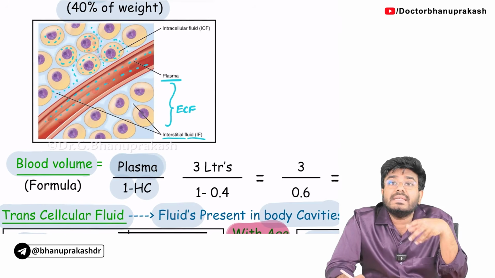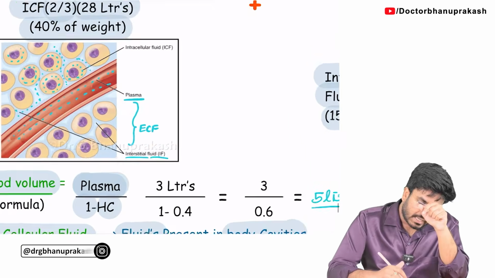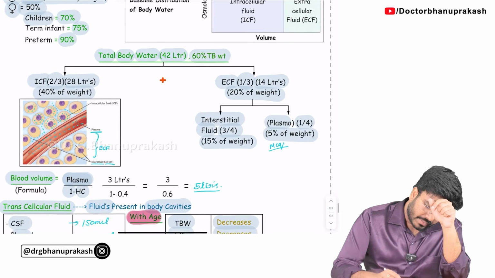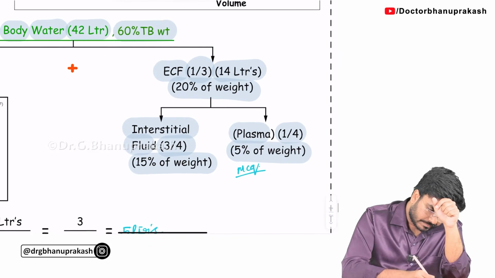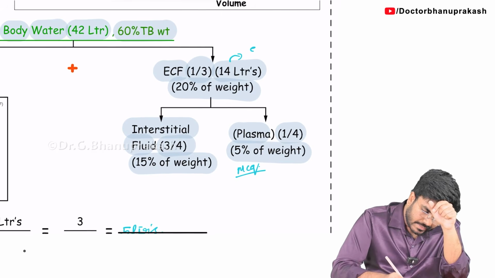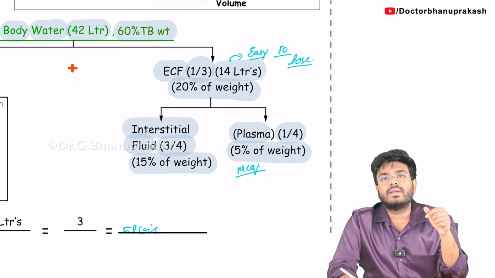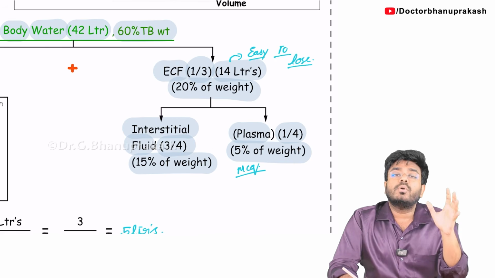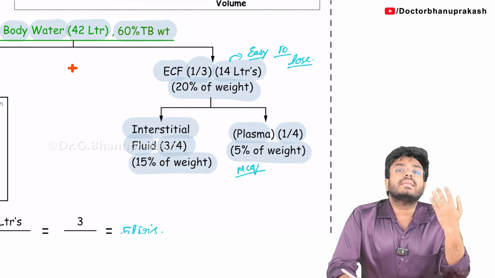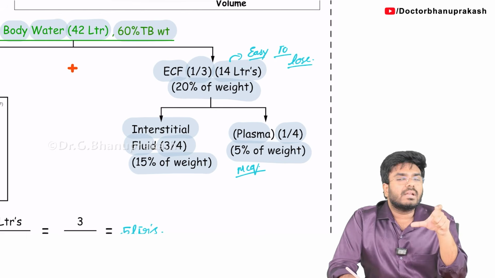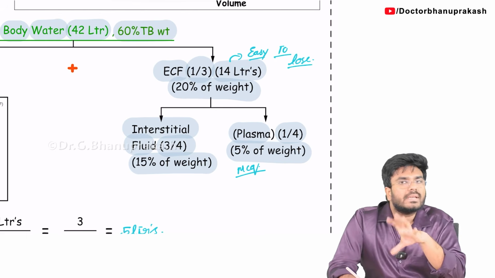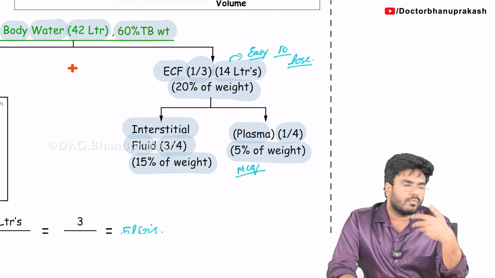Which fluids are easy to lose? The extracellular fluids are easy to lose, either in the form of dehydration or hemorrhage. But intracellular fluids are hard to lose. You cannot lose the intracellular fluids that easily. Extracellular fluids are easy to lose.